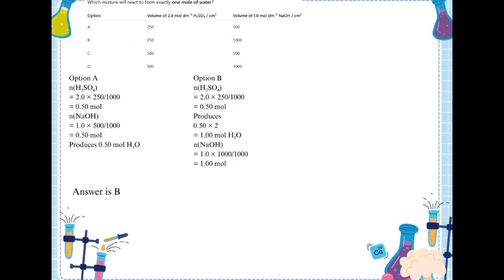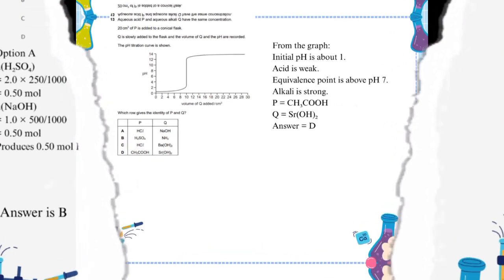For option B, the moles of sulfuric acid are 2 multiplied by 250 divided by 1000. This gives 0.5 moles. Therefore, the moles of water produced are 0.5 multiplied by 2. This gives exactly 1 mole of water. The sodium hydroxide present is also exactly enough to react completely. Therefore, the answer is B.